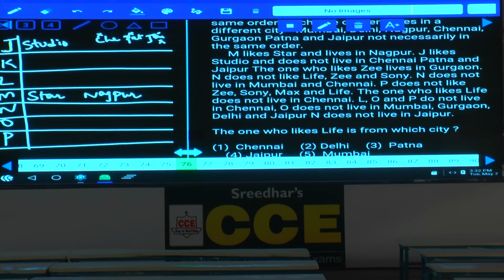And the one who likes G lives in Gurgaon. Now G lives in which place? Lives in Gurgaon. The one who likes G lives in Gurgaon, and it could be K, L, O or P.